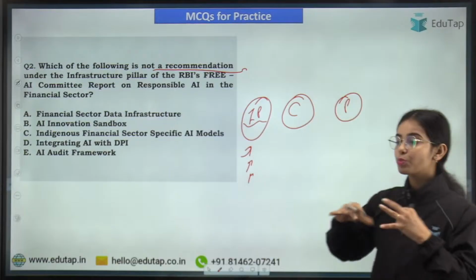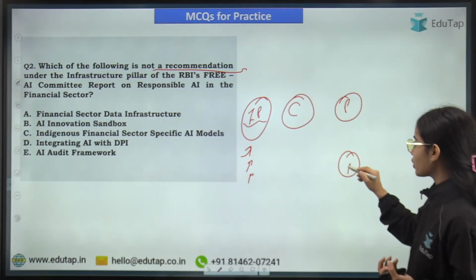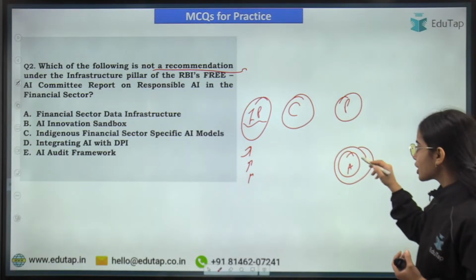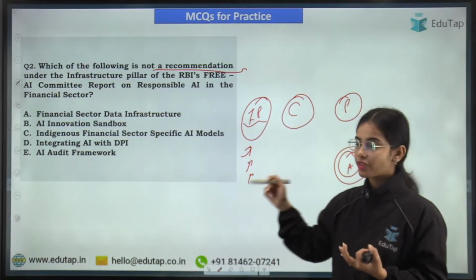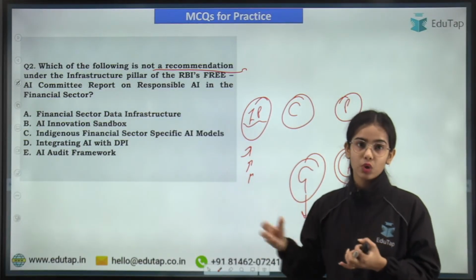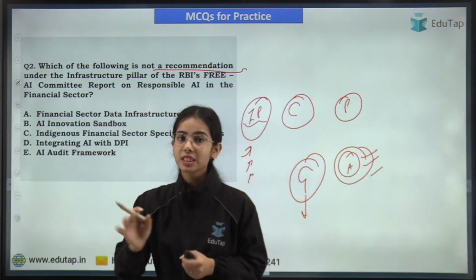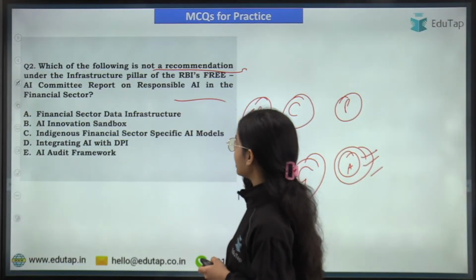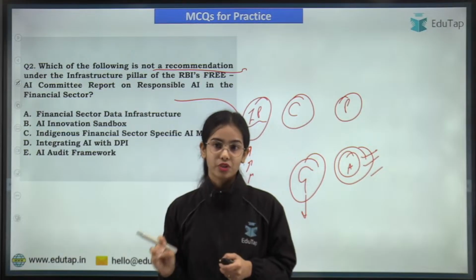Protection means that we have to protect the customers, and cyber security threats should not be there and such. Assurance means that auditing should happen and final checks should happen. Okay. So these are the different pillars that have different norms or recommendations within them, like the governance pillar has governance norms within it. This is the basic idea. So you have to tell me which of the following is not a recommendation under the infrastructure pillar.